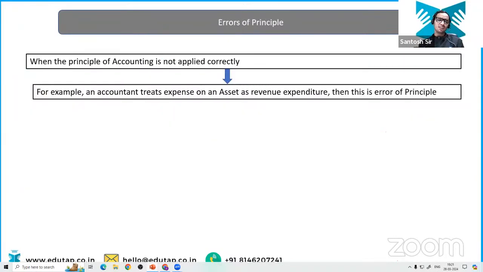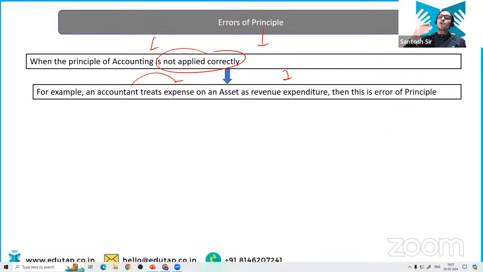Now let's talk about the error of principle, and it is important as well. When the principle of accounting is not applied correctly, suppose an accountant treats an expense on the purchase of an asset as a revenue expenditure. I have given you so many examples in the previous class. What are capital expenditure and revenue expenditure?